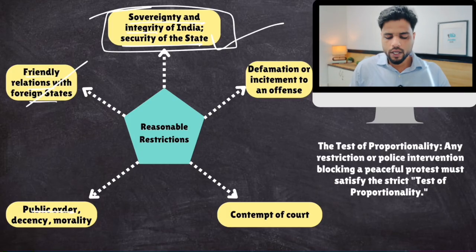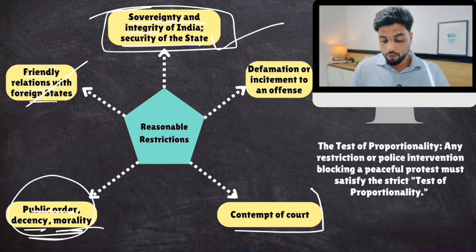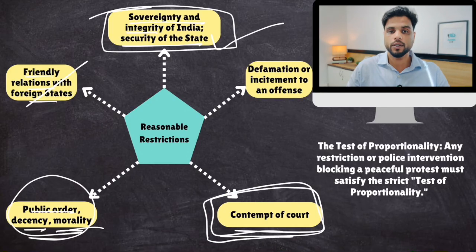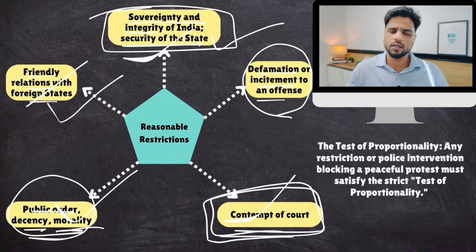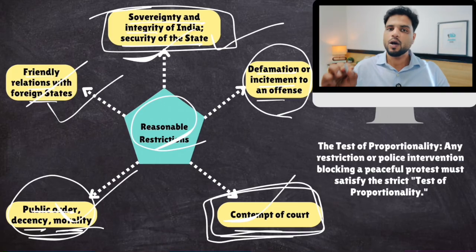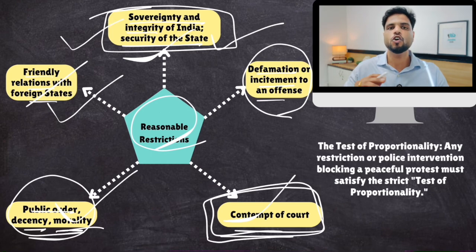Then public order, decency, morality. Contempt of court, you cannot go for contempt of court. Defamation or incitement to an offense. Now, these things are written in Article 19, Clause 2 and Clause 3, right? These are reasonable restrictions. Now, who will decide whether police action is there to enforce a reasonable restriction or not?